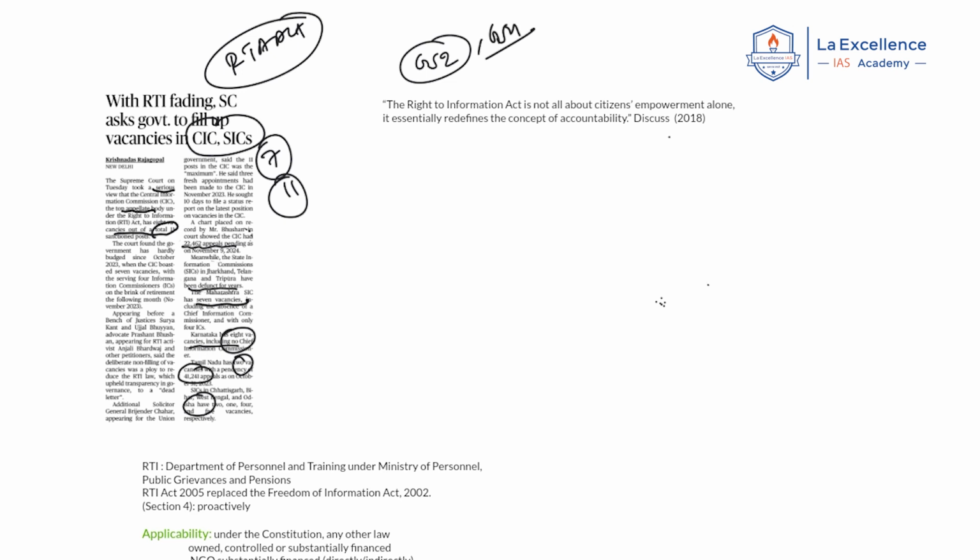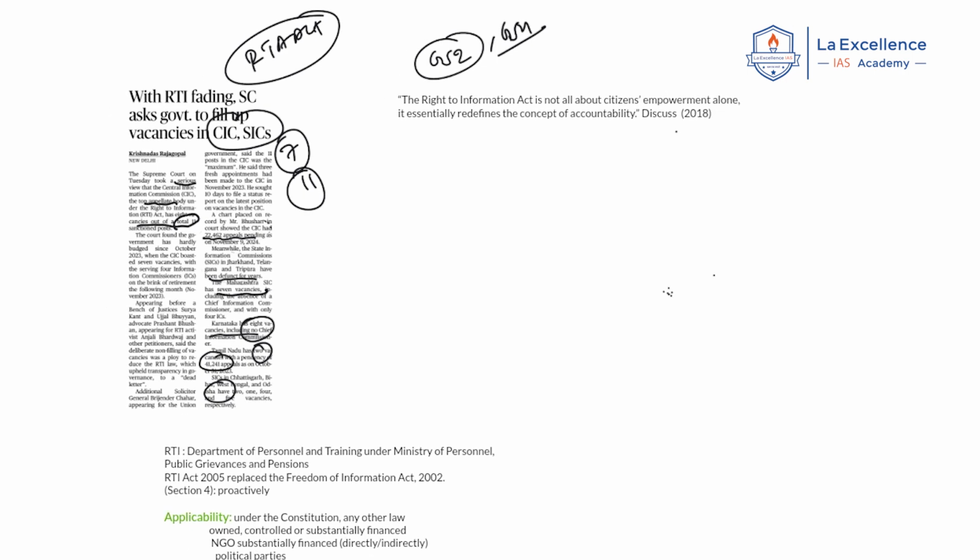Now if you see previous year questions, especially every alternate year, there are questions about the Right to Information Act, because Right to Information is very much important from the governance perspective. Now governance is a syllabus topic itself in the GS Paper 2. Right? I have just taken an example of one question, but there are many questions asked in the previous years, right?